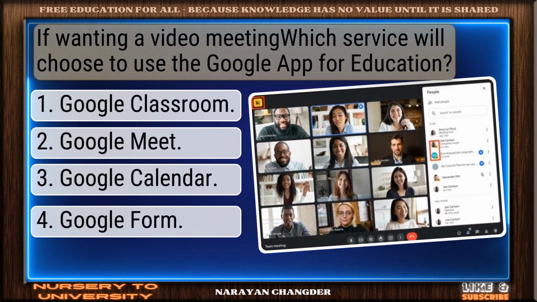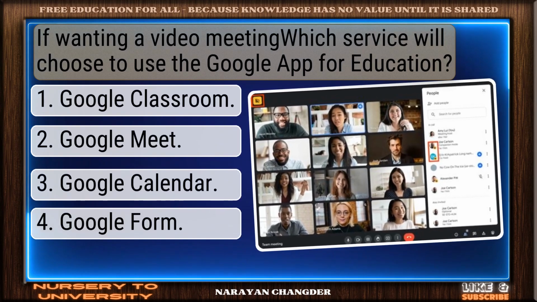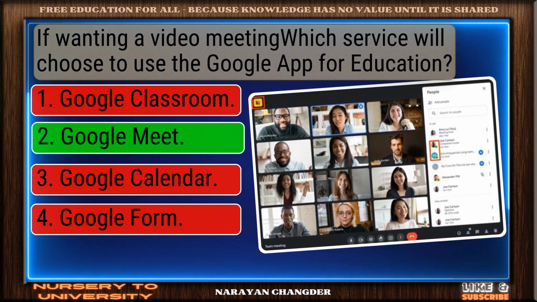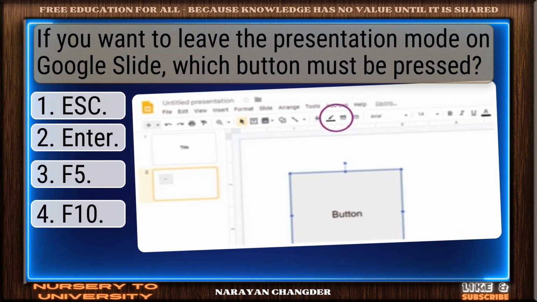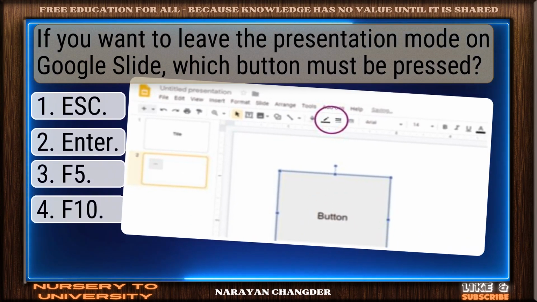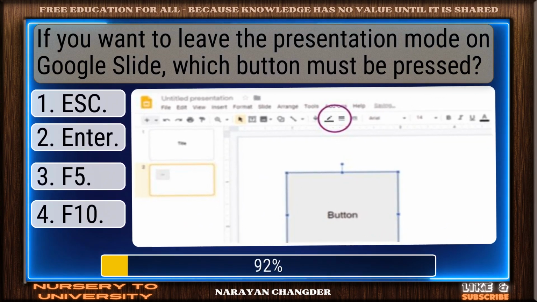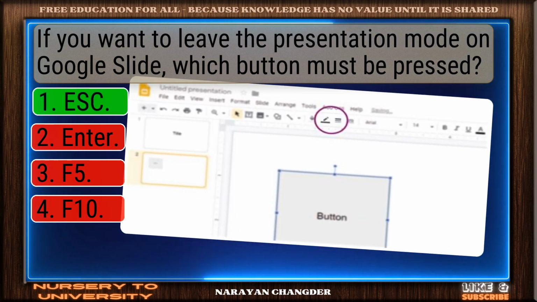If wanting a video meeting, which service will we choose to use from the Google apps for education? Well done. Google Meet is the right choice. If you want to leave the presentation mode on Google Slides, which button must be pressed? Great thinking. ESC is the right choice.